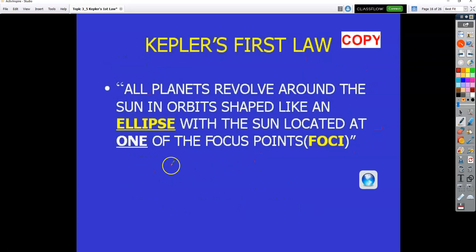So this is the first law, and then I'm going to show this little video and then talk about it. It says all planets revolve. Revolve means to travel around the sun in an orbit shaped like an ellipse, with the sun located at one of what's called a foci, or a focus point. Foci would be plural, right? Focus point is one, foci is two. All planets revolve around the sun in an orbit shaped like an ellipse, with the sun located at one of the foci. Let me pull up this YouTube clip.